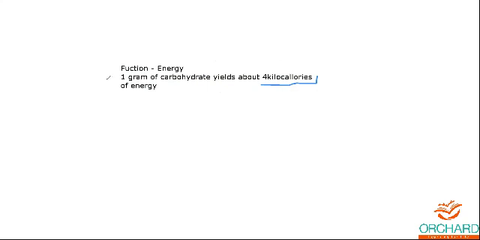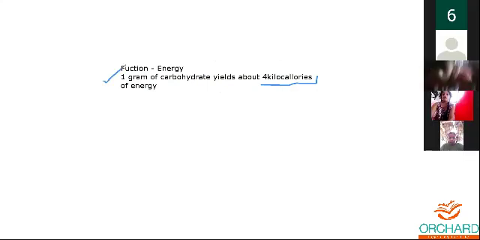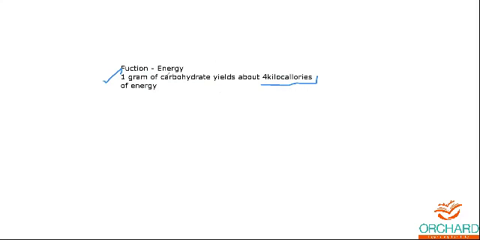You're supposed to use all of the carbohydrates in your body so that you don't gain fat. So where are the sources? The main source, as I told you, is cereals. From cereals you will be getting your carbohydrates.